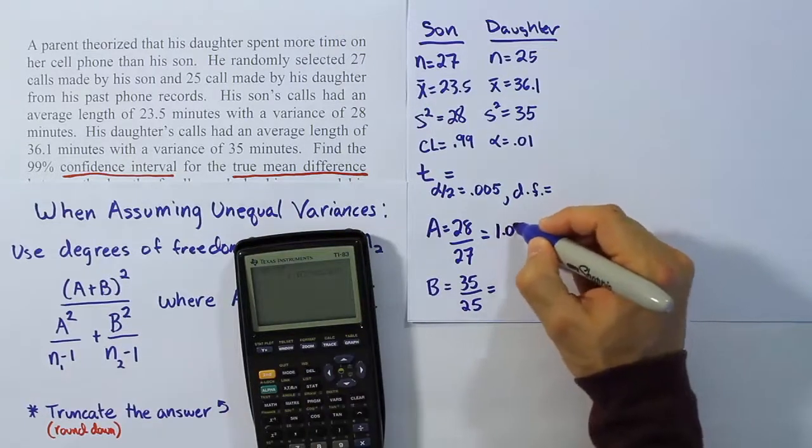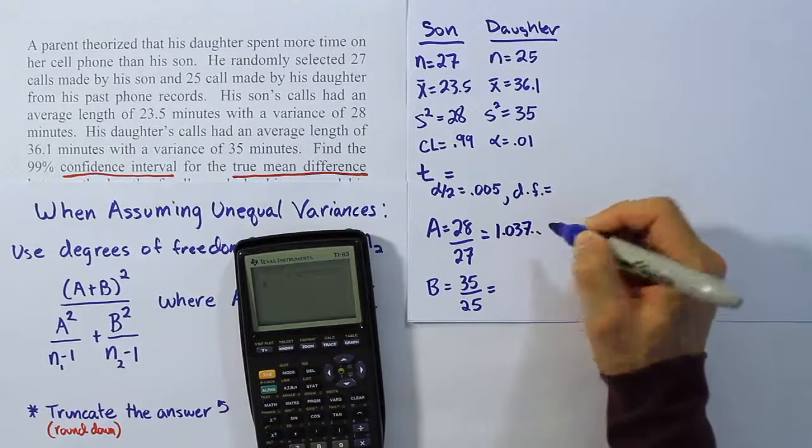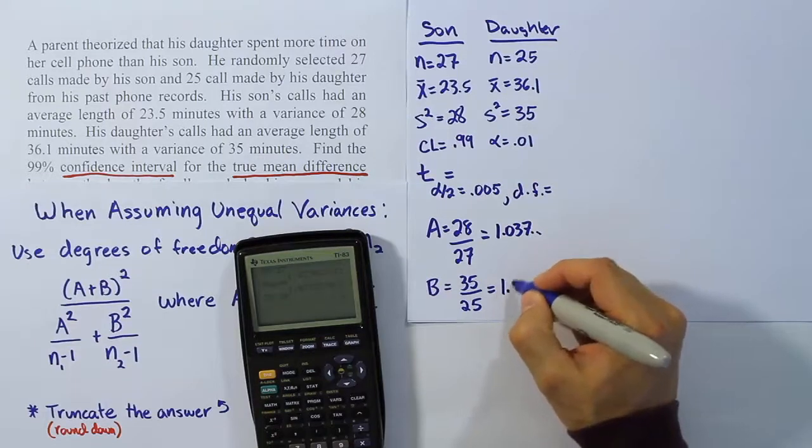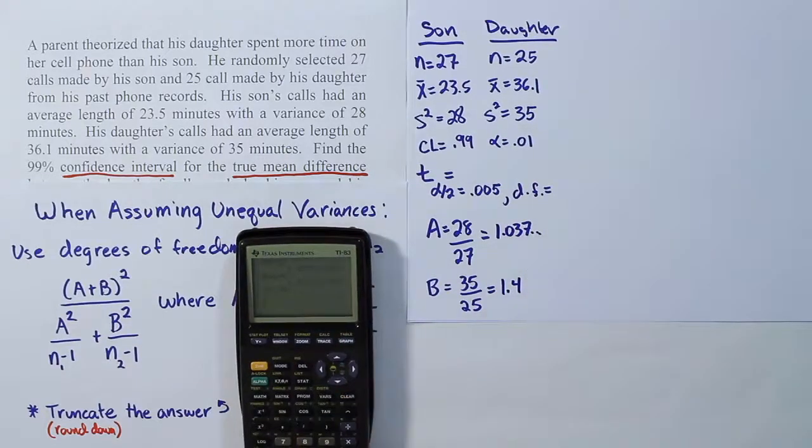I'm going to write that down and store it in my calculator. 1.037... and I'm going to store that in my calculator under A, so I have it there for later. Let's look at the next one. It's 35 divided by 25. And when I do that, I get 1.4. And again, I'll store that in my calculator for B. So now I have my A and B stored in my calculator.